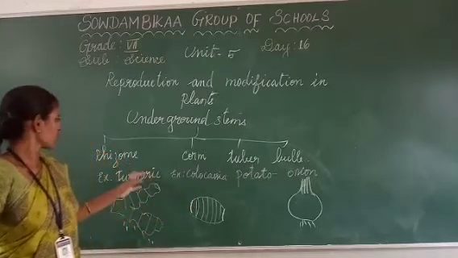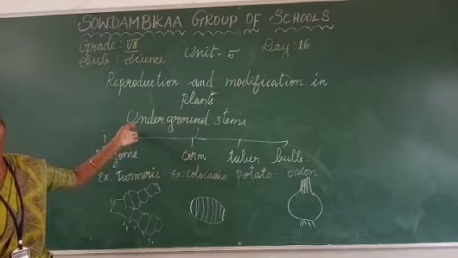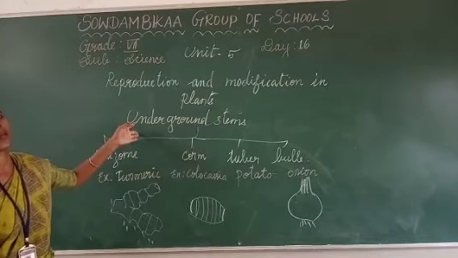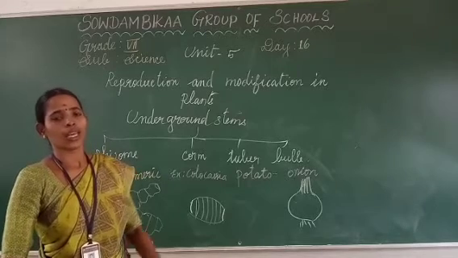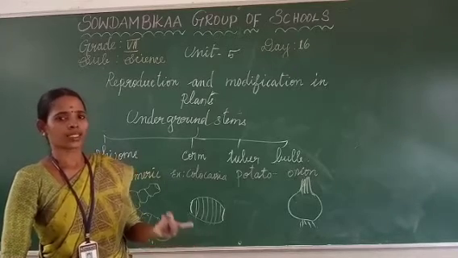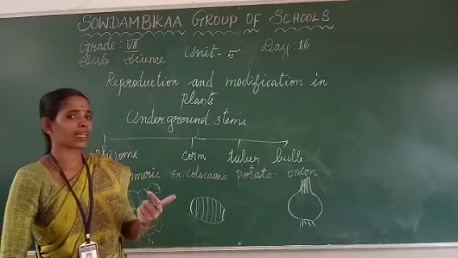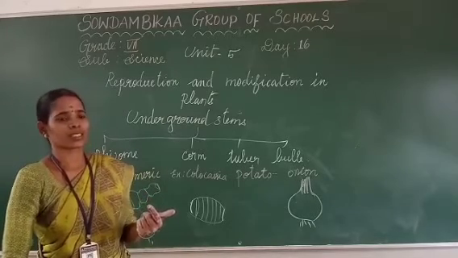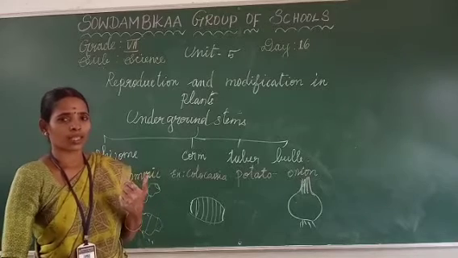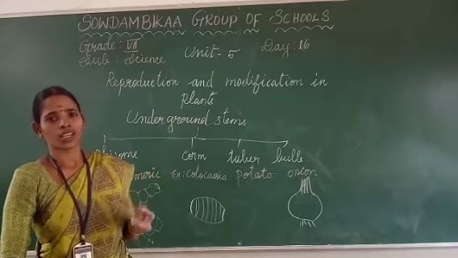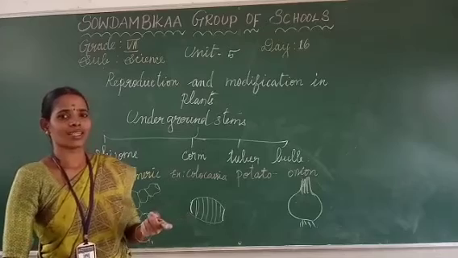The next thing we have learned is modification of stems. Modifications of stems are divided into three: aerial, subaerial and underground stems. Aerial example is cactus. Subaerial is again divided into four: runners, stolon, suckers and offset.